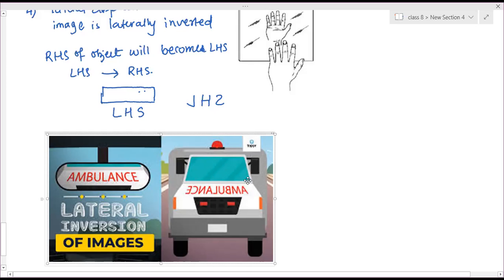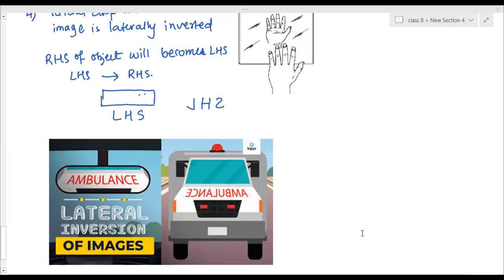The mirror image of the word is always printed on the ambulance, so that when it falls on the mirror, it looks normal, and the front driver can read it easily and give space so the ambulance can move faster. Clear? So this is called lateral inversion.